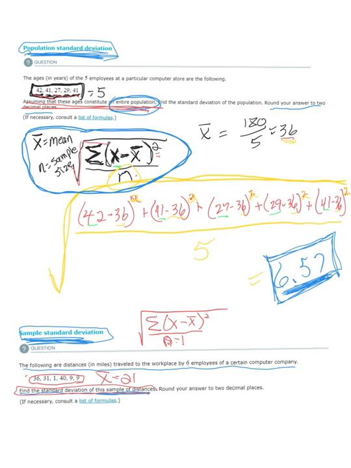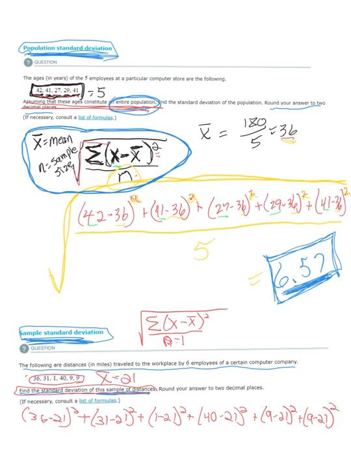Then I'm going to do 36 minus 21 squared, 31 minus 21 squared, 1 minus 21 squared, 40 minus 21 squared, 9 minus 21 squared, and 9 minus 21 squared.